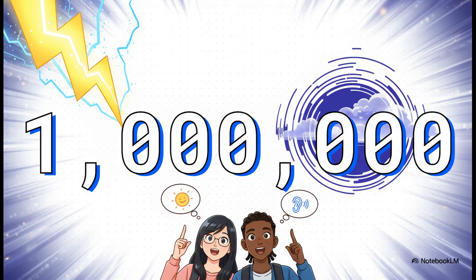And class, this perfectly answers our lightning mystery from earlier. The lightning bolt creates both light and sound at the exact same moment. But because the flash is 1 million times faster, it hits your eyes instantly, long before that slower pressure wave of thunder can physically shove its way through the air to reach your ears.